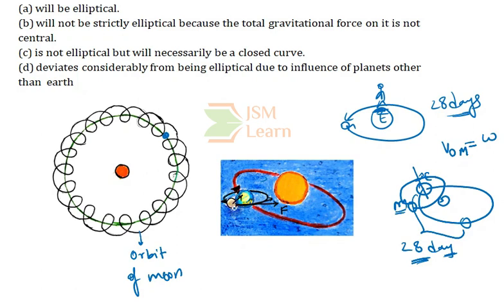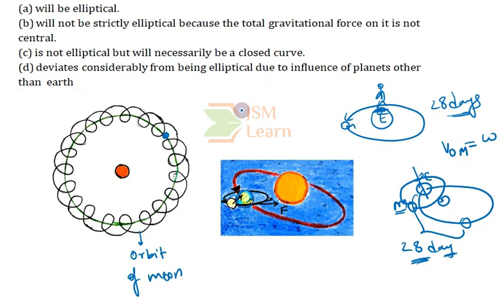Coming to the Moon, other planets present in space will also exert some amount of gravitational force of attraction, but those forces exerted by the other objects are very weak compared to the force exerted by the Earth and by the Sun on the Moon. So now the Moon is under two dominating forces, that is, the gravitational force of attraction due to the Earth and the gravitational force of attraction due to the Sun.